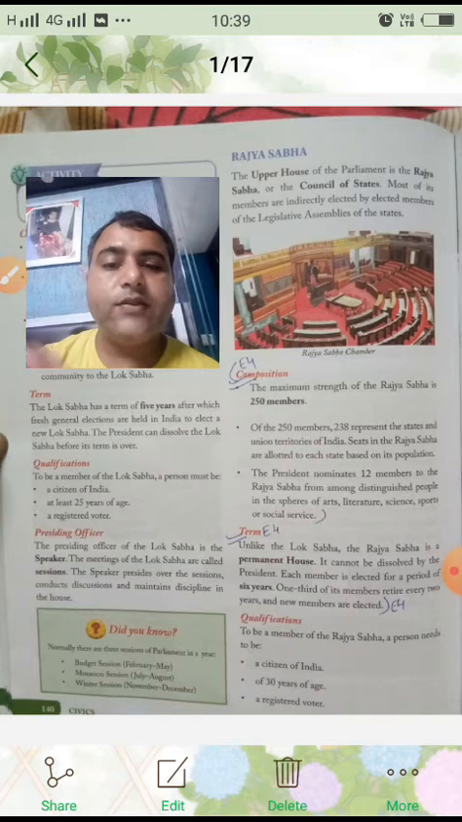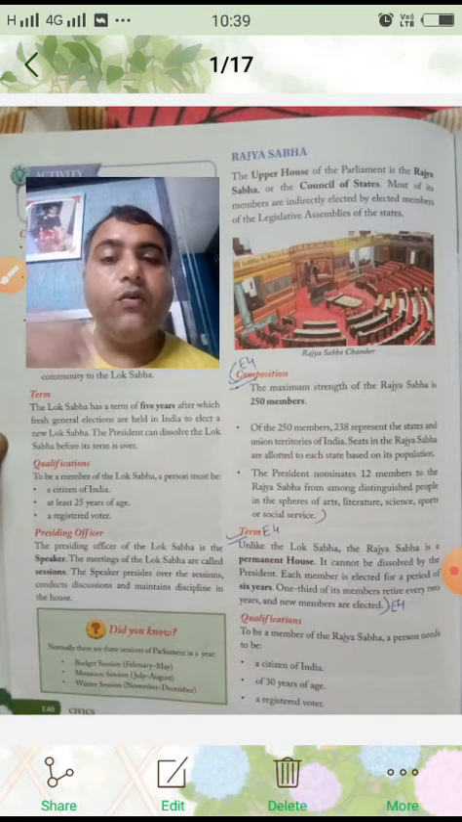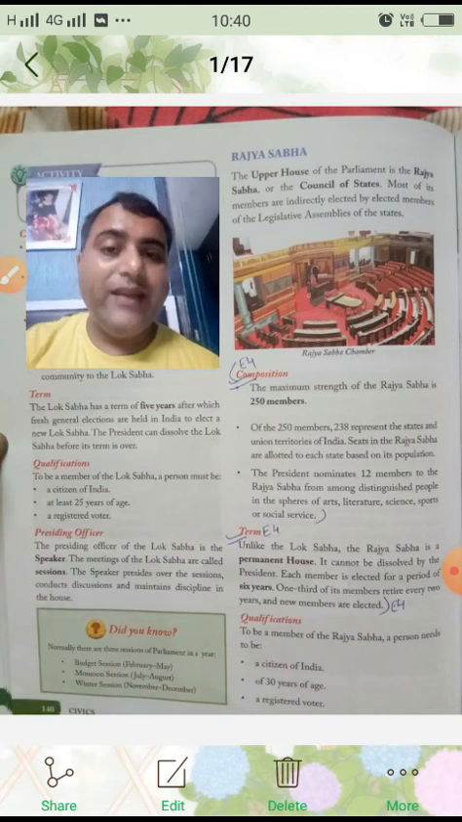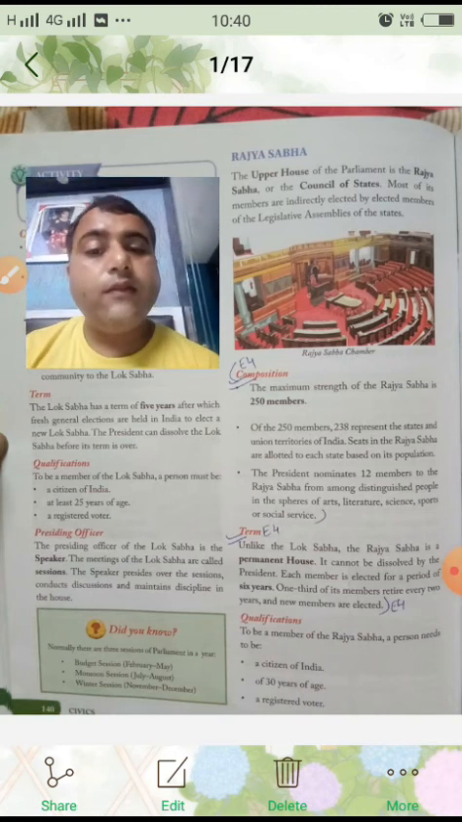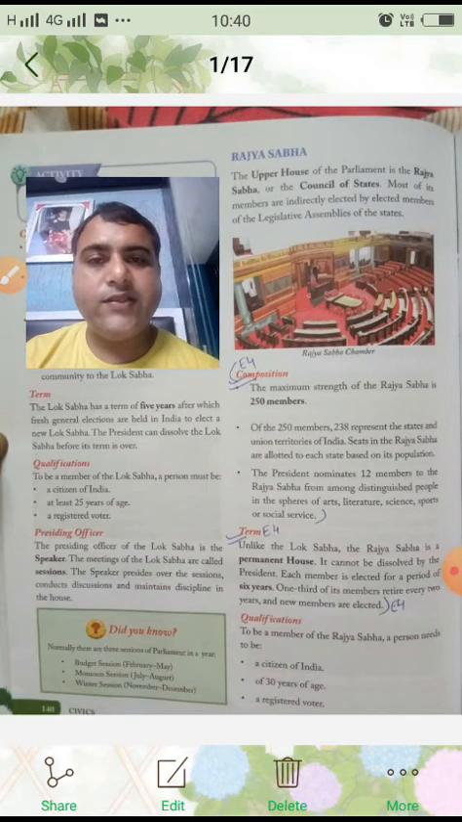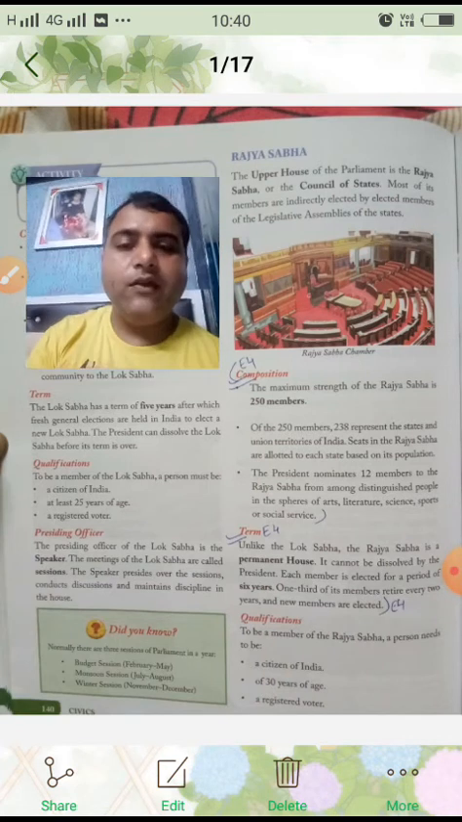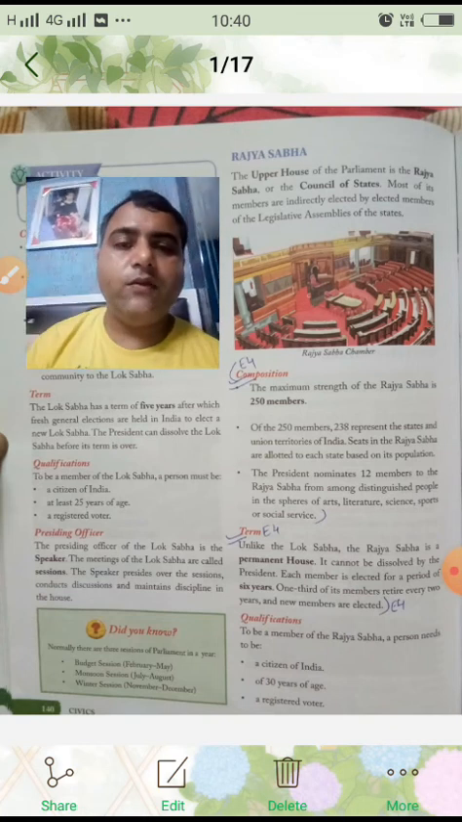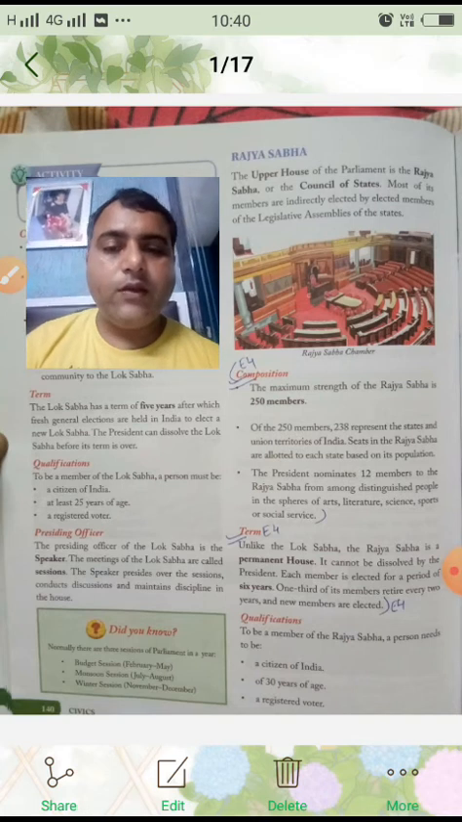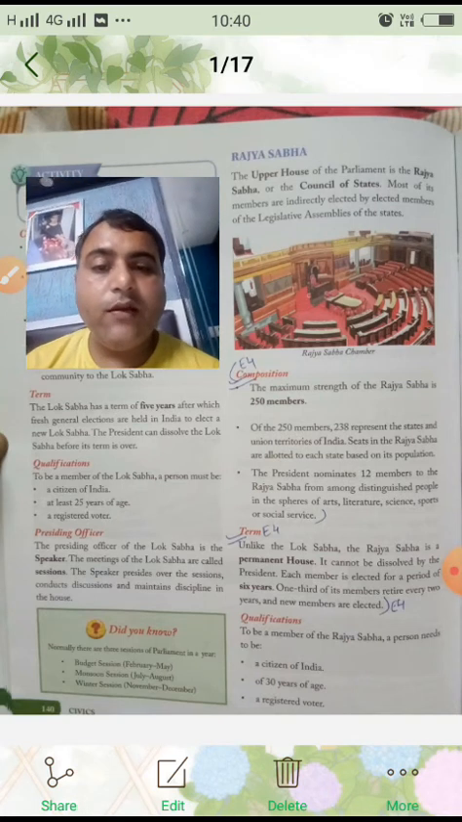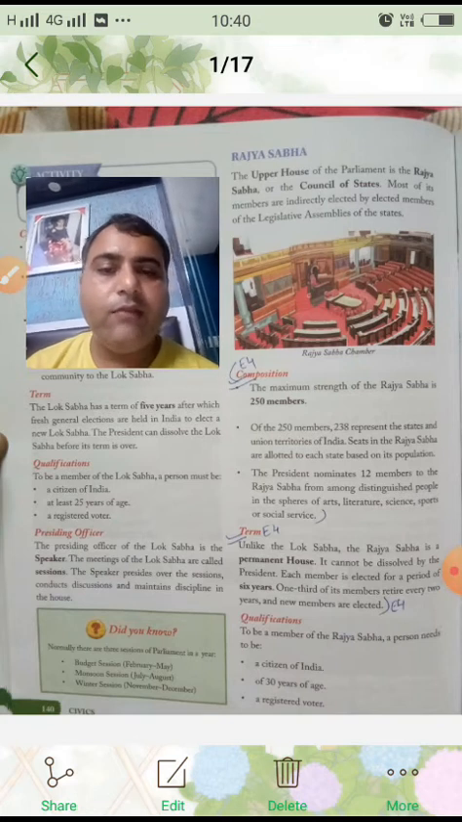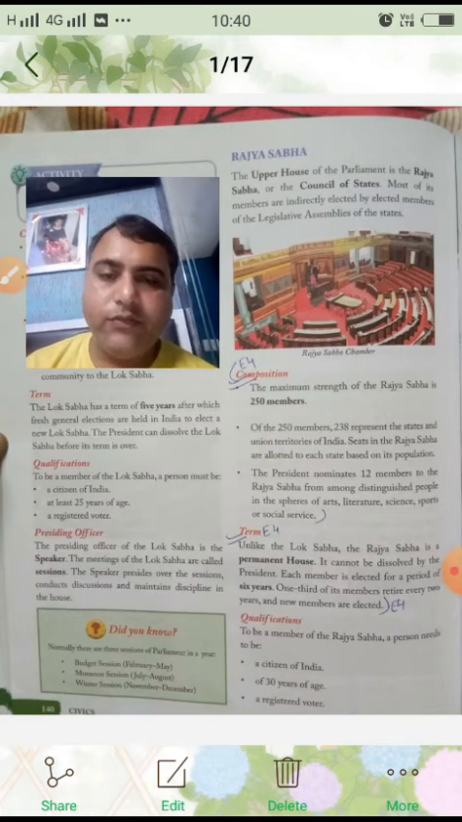Okay, that is, the main person who takes the lead in the Lok Sabha is the speaker. And the meetings of the Lok Sabha are called sessions. That is, whichever sessions are held in the Lok Sabha, the speaker is the one to take the lead. And the speaker presides over the sessions, conducts discussions, and maintains discipline in the house.